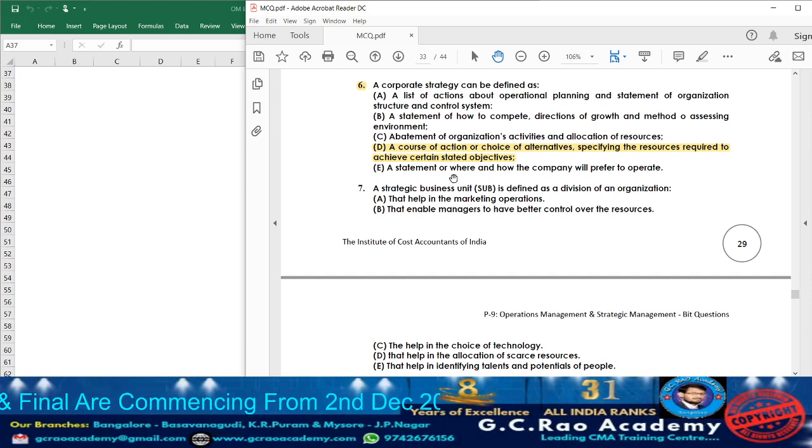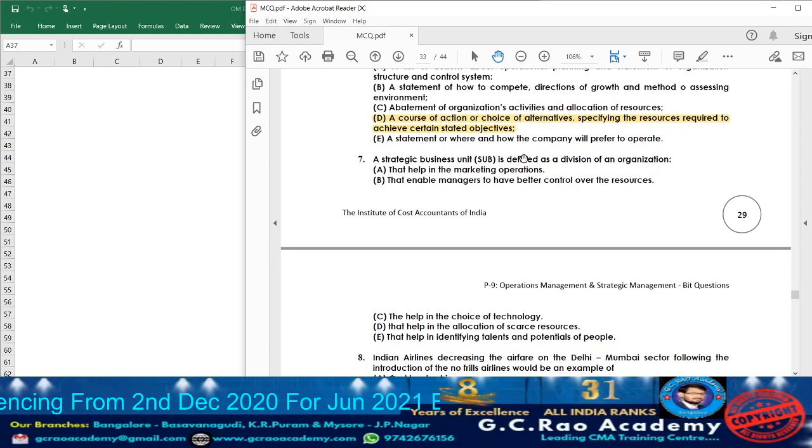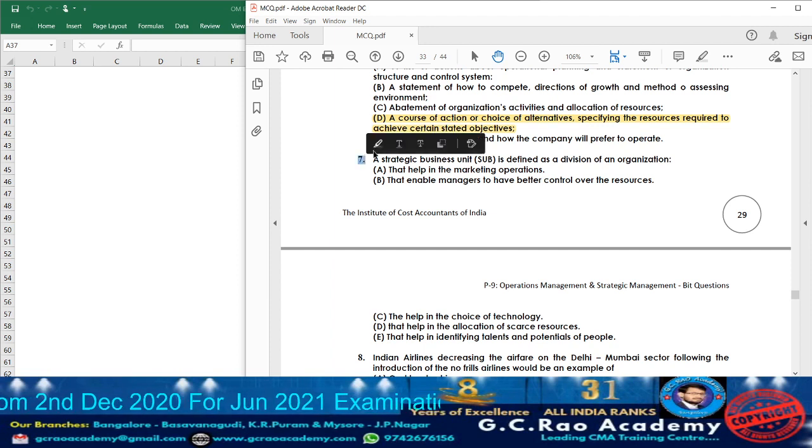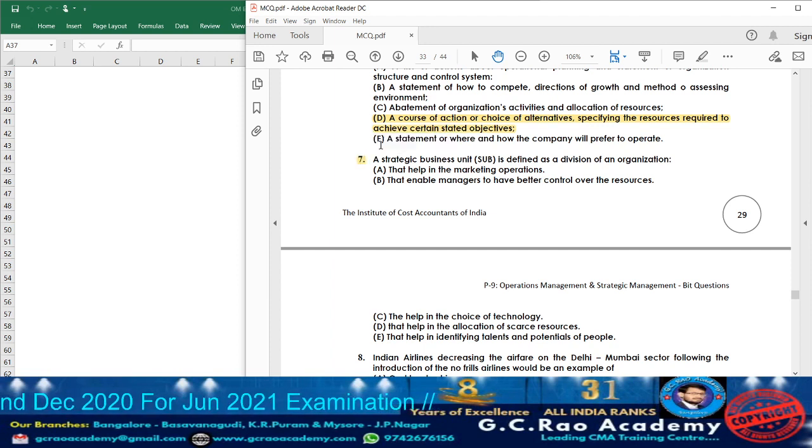Next, option E, what they give a statement or where how the company will prefer to operate. No, that is not corporate strategy. So what is the answer? Option D is the answer. Now moving on to question 7.